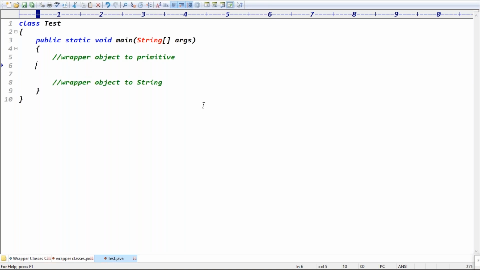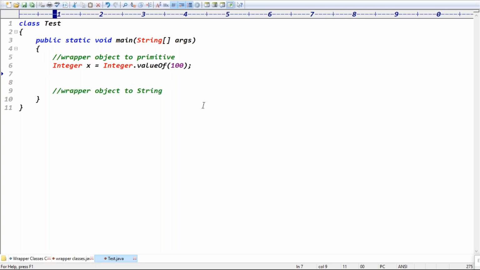Exactly. First of all, a wrapper object is there: Integer x equal to, and how do we create the wrapper object? Integer.valueOf method by passing 100, something like this. Now the wrapper object is ready. Guys, x is what type of object? x is a wrapper object, right? To convert this wrapper object into the primitive format, we require one method, the xxxValue method. Here xxx equals all data types, right? Exactly.